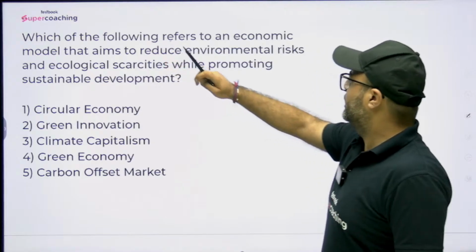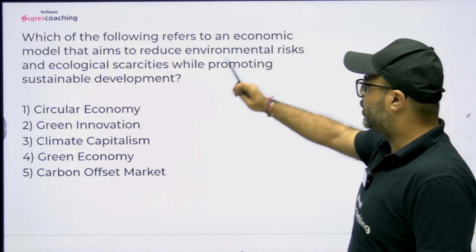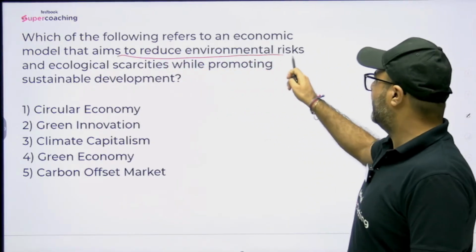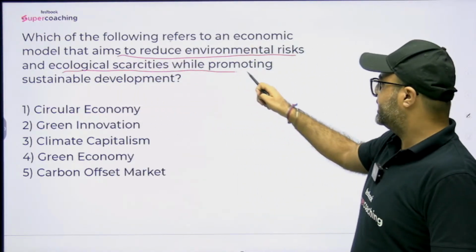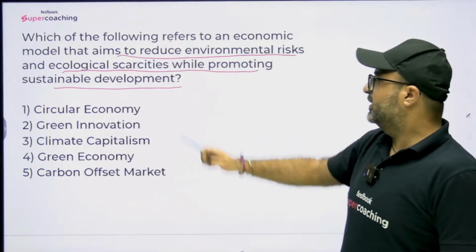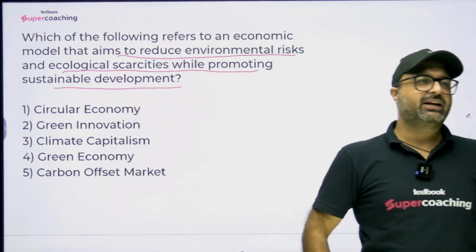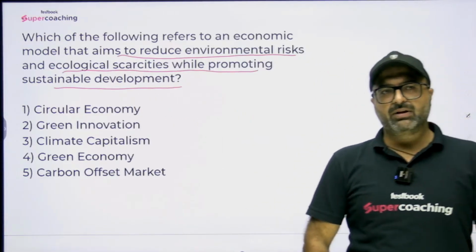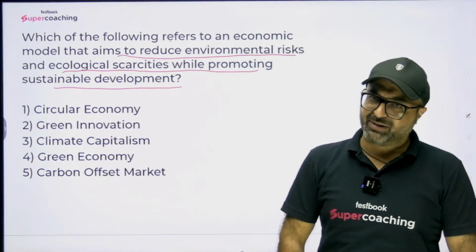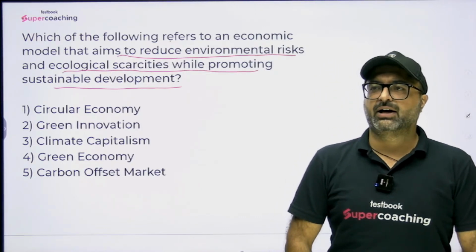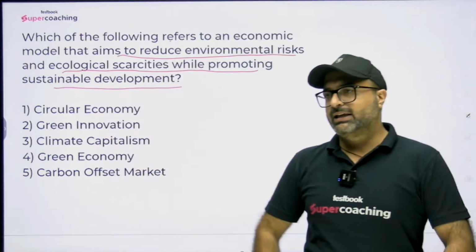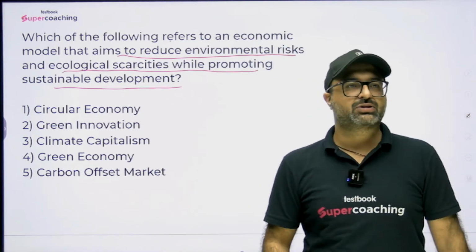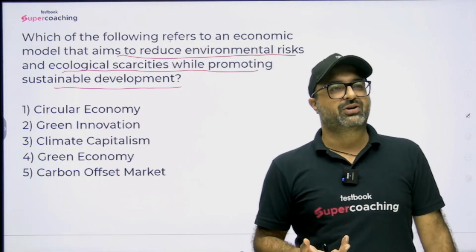Which of the following refers to an economy model that aims to reduce environmental risk and ecological scarcities while promoting sustainable development? Sustainable development is basically a process where we are aiming to develop our nation, but keeping in mind the sustainable utilization of resources so that we can maintain the resources which can be utilized by future generations to come.